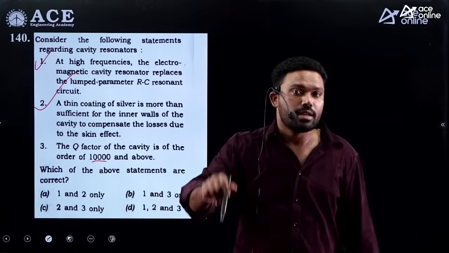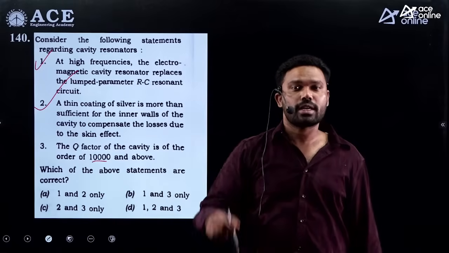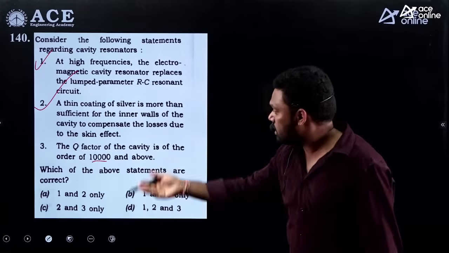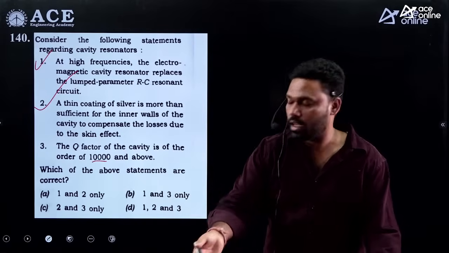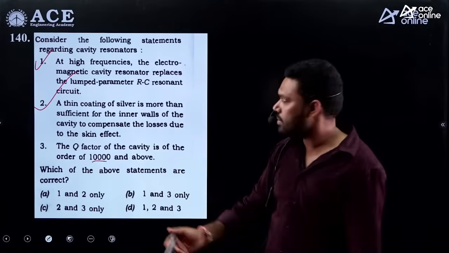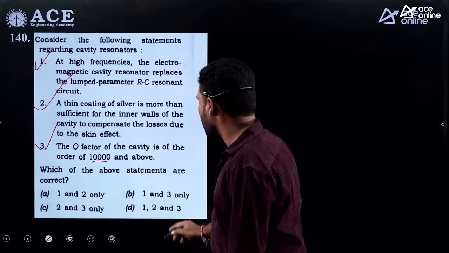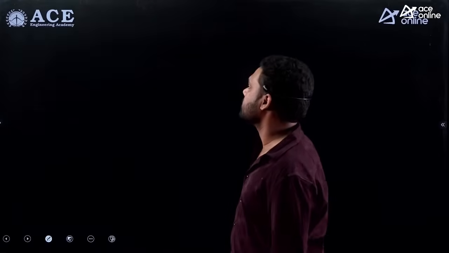But with the help of this cavity resonator, we're going to get the quality factor in terms of thousands, hundreds of thousands. Fine. So this is also correct. 1, 2, 3, all are correct. So here option D is the answer.